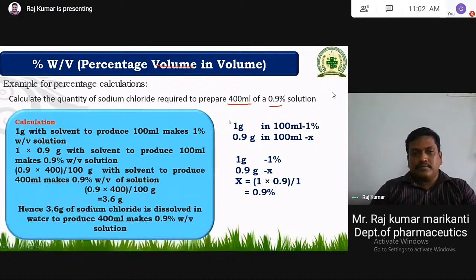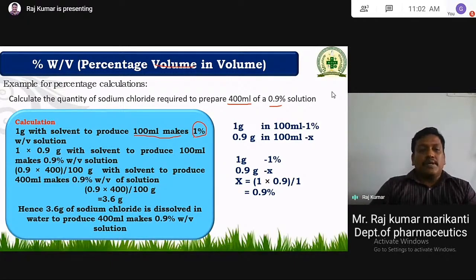Let us see. 1 gram of solute to produce 100 ml makes 1%. Already we learned this: 1 gram in 100 ml is nothing but 1%. If you take 1 gram of a solute and mix it in a small amount of water or any solvent and finally make up to 100 ml, then you will get a 1% weight by volume solution.